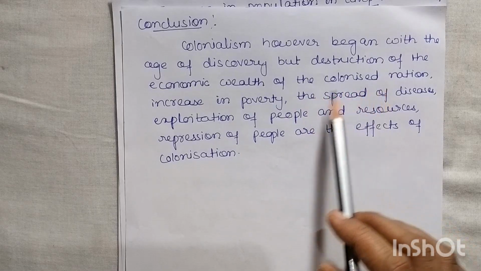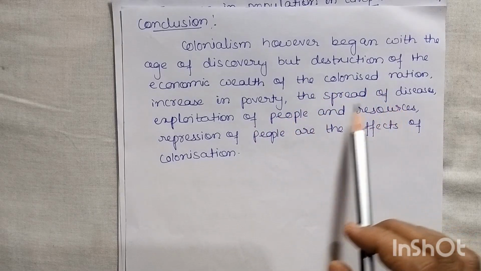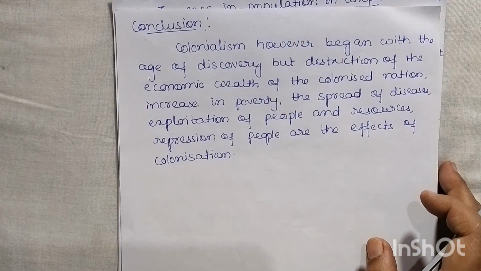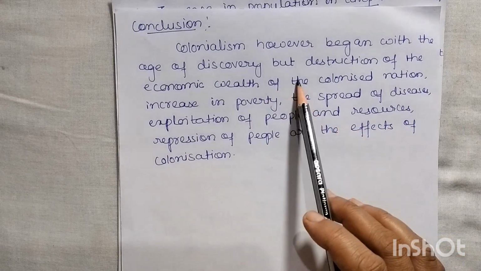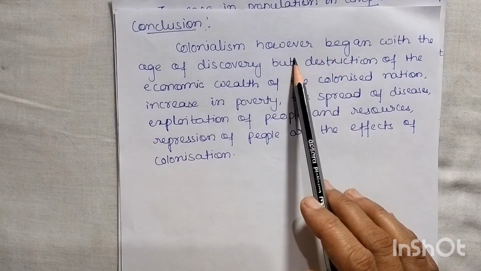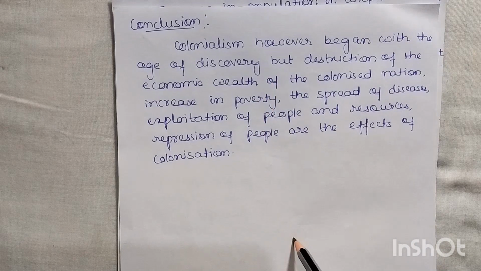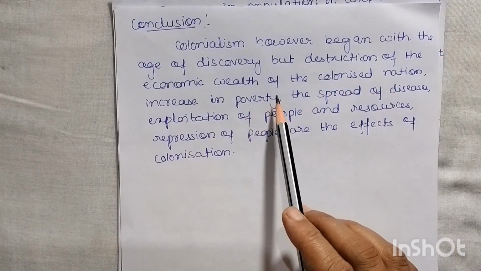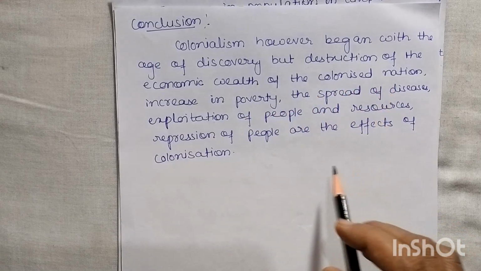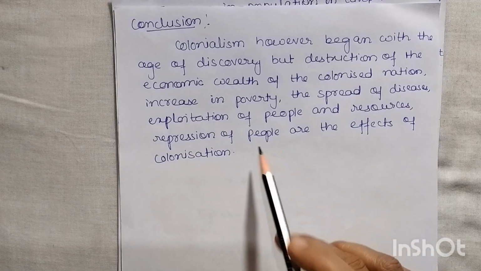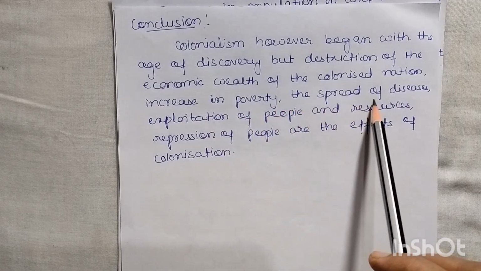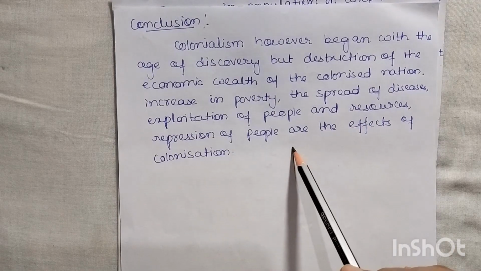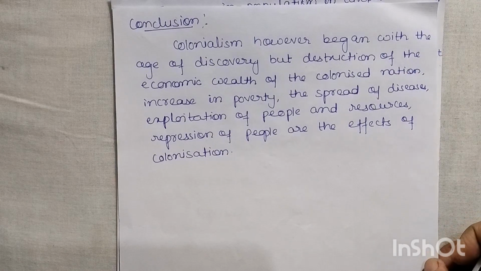the colonized nation, increase in poverty, the spread of diseases, exploitation of people and resources, and repression of people are the effects of colonization. So however, whatever the reason, the age of discovery brought colonialism, but due to this, as they are annexing and conquering other lands, what happened? There is a lot of destruction of the economic wealth of the colonized nation, isn't it, because imperial nations are using it as per their choice only. Okay. Not only this, poverty has increased, and there is the spread of diseases, exploitation of the people and resources, and then repression of the people, seen as the effects of colonization.